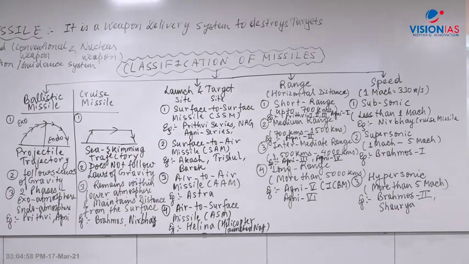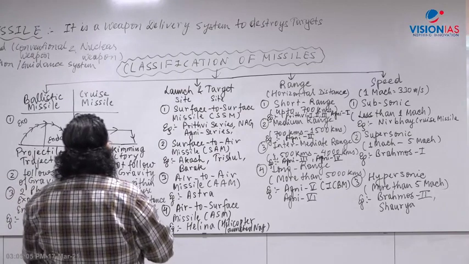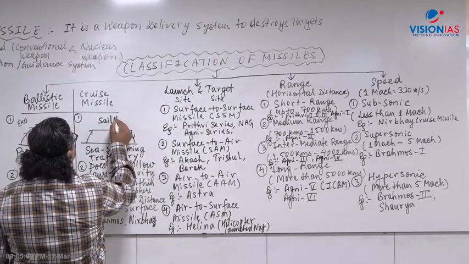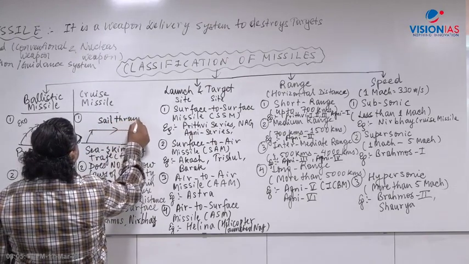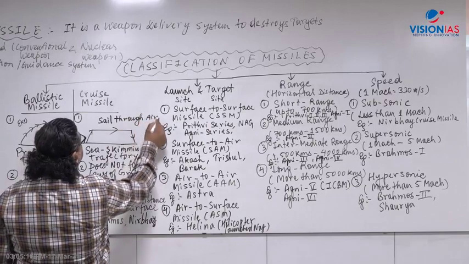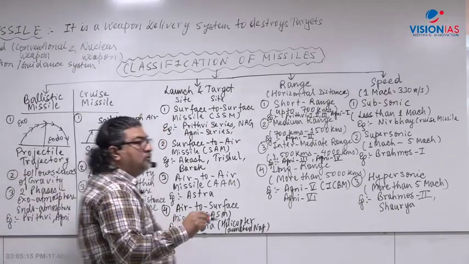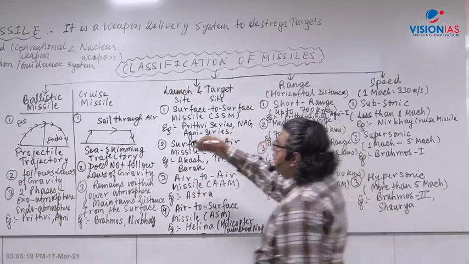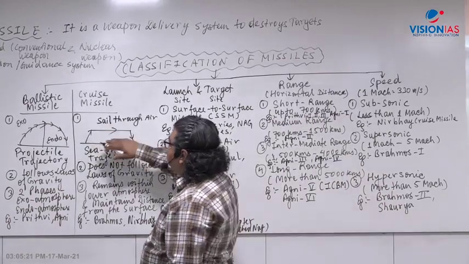Acha, sea skimming trajectory means it sails through the air. Let me write here. Sail through air. That is called the sea skimming profile. By maintaining a distance from the surface, it sails through the air.